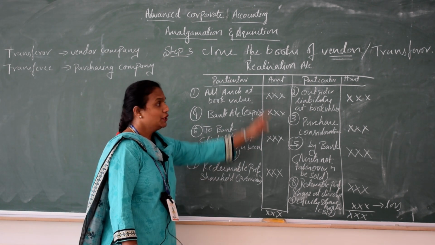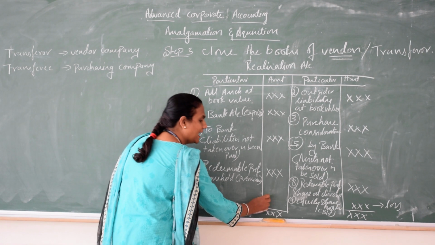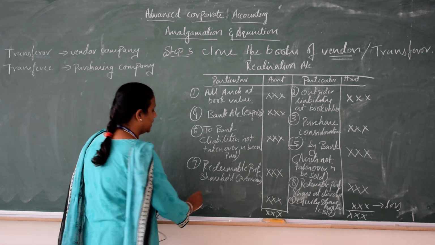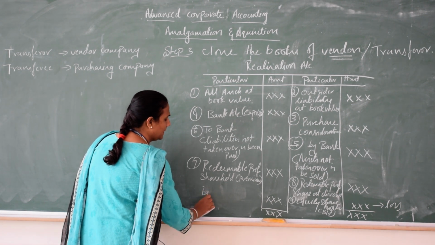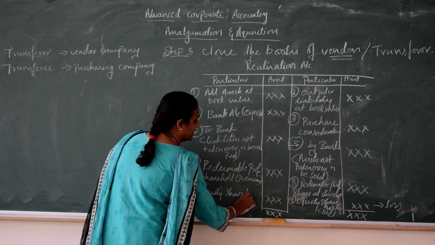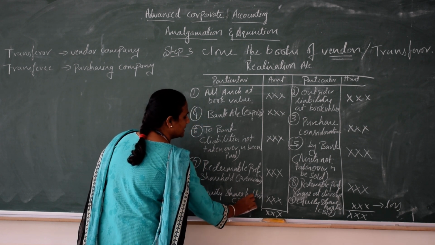Same like that, if your credit is more and your debit is less, the difference again is treated as profit, that will go to equity shareholder. So equity shareholder, again this is the balancing figure.